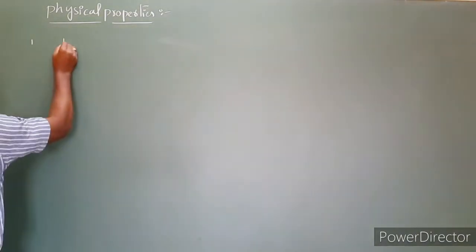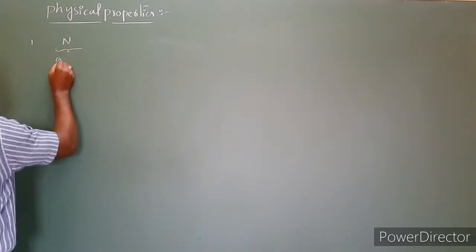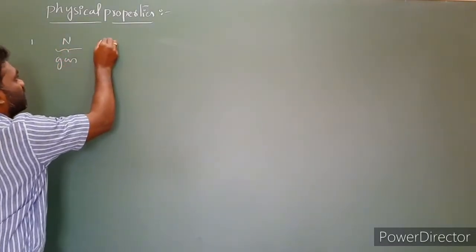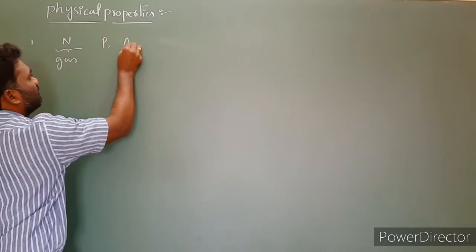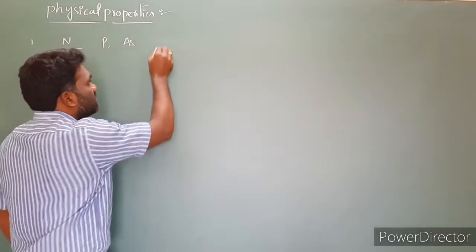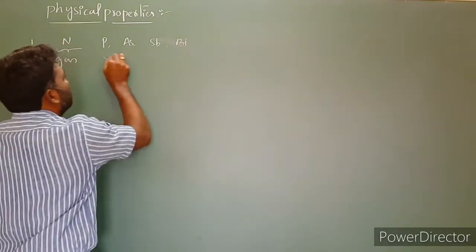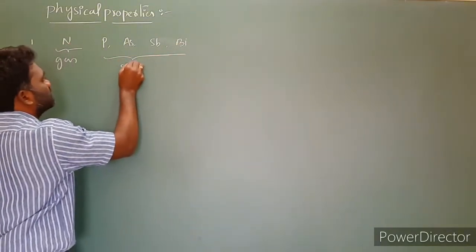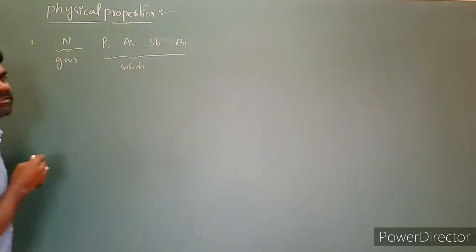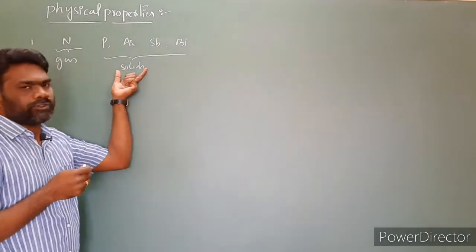In physical state, nitrogen is a gas, and the remaining elements we have are phosphorus, arsenic, antimony and bismuth. All these elements are solids. So nitrogen is in the gas state and all the remaining elements are in the solid state.